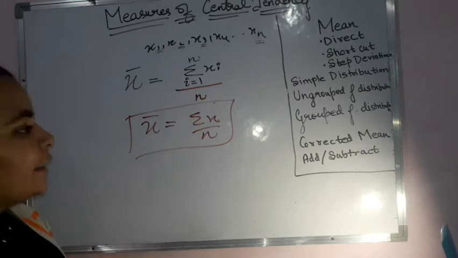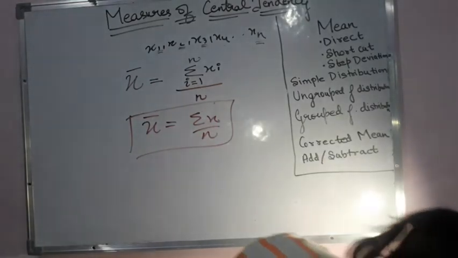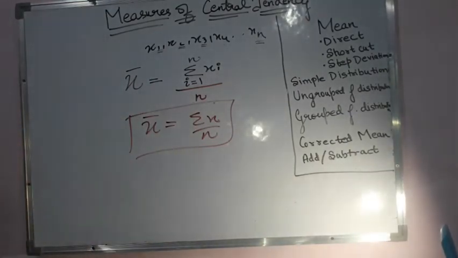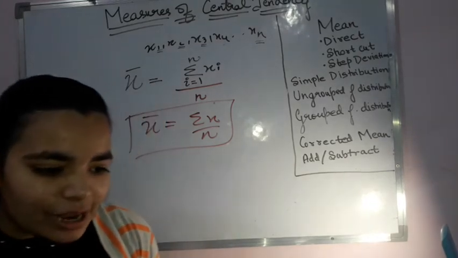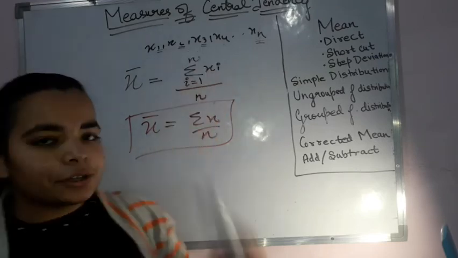Now the second kind of formula that you have is the shortcut method. Now what is that shortcut method and why are we using it? So sometimes, like over here, we were having it in terms of x.